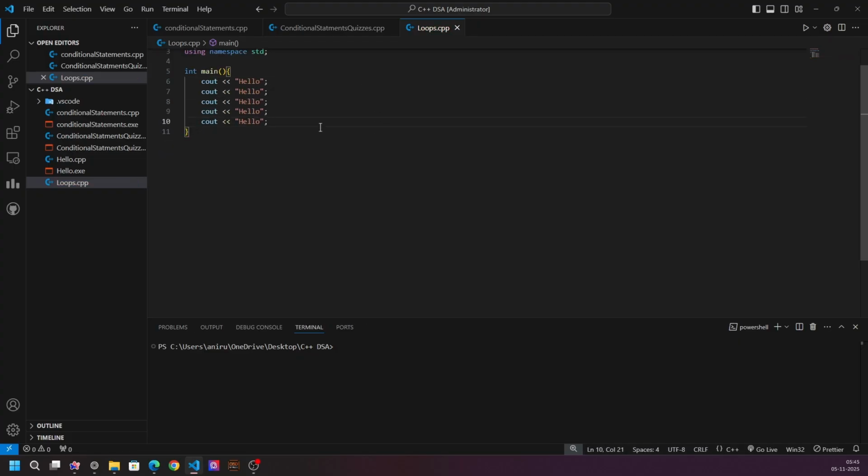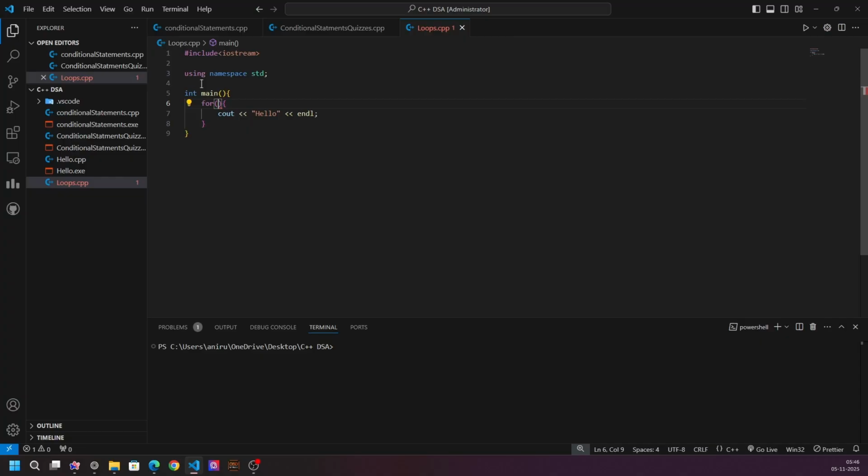But now you want to print hello thousands of times. Can you write thousands of lines of cout? No, right? What will we do? We will write a for loop. For the for loop, we first write for and parentheses, then our curly brackets. In the curly brackets, we are going to write cout hello endl. Every cout we are going to move to the next line.